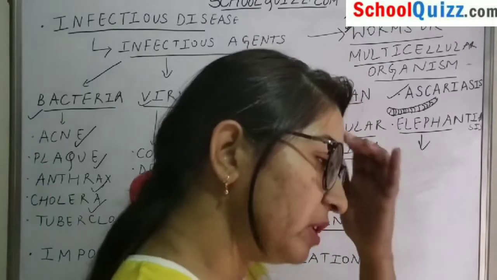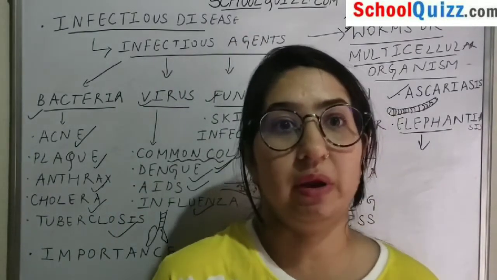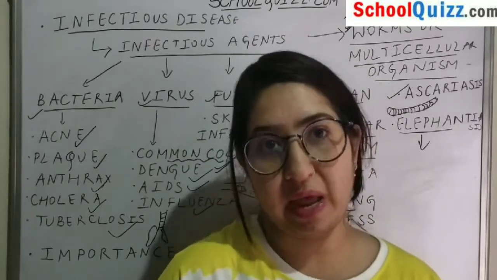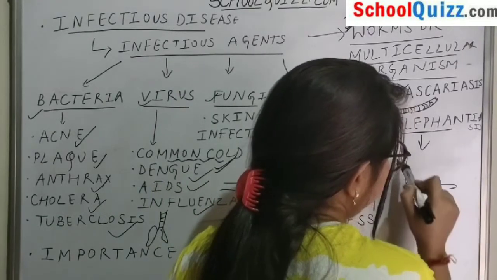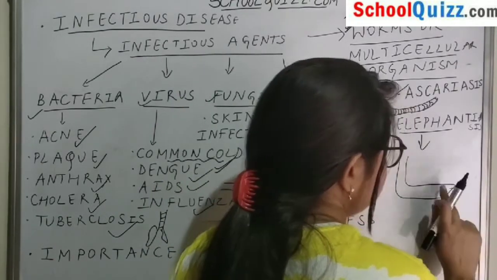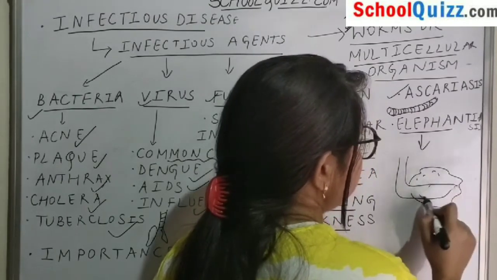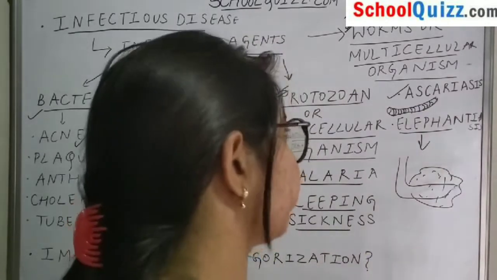Elephantiasis is a kind of disorder in which the genitals and legs get swollen. Because of that, it resembles the feet of an elephant, and hence is the name of this disorder. So if this is the leg of a person, it becomes swollen up because of that worm.